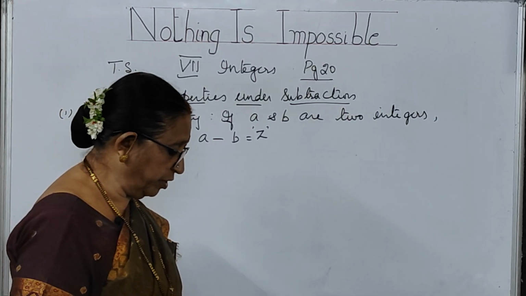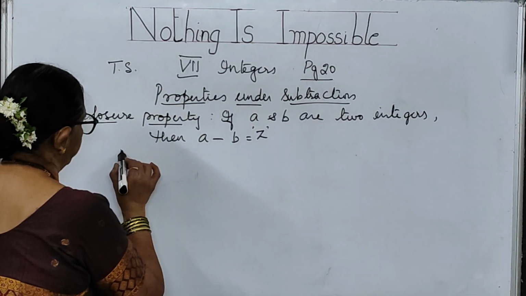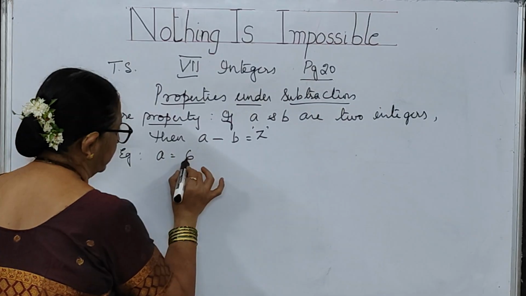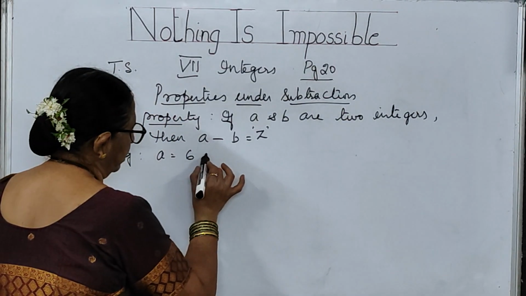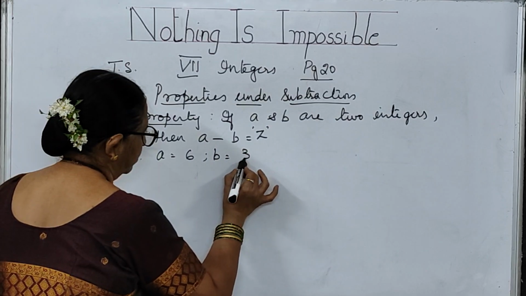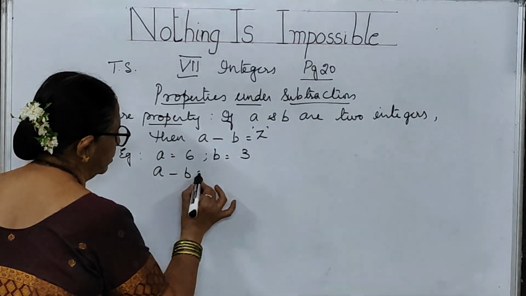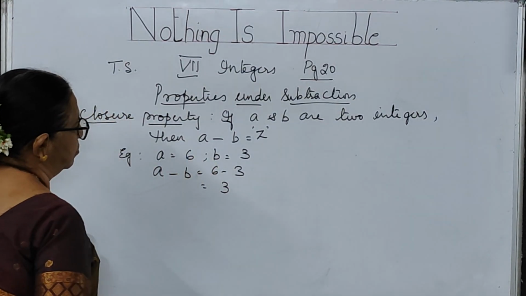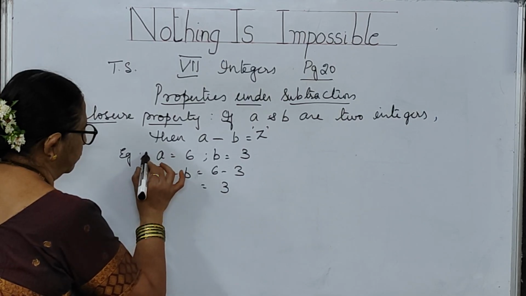So here, when we have taken the closure property, let me take an example. Let me take a as 6 and b as 3. What am I getting, children? a minus b means 6 minus 3, that is equal to 3. This is the first example.